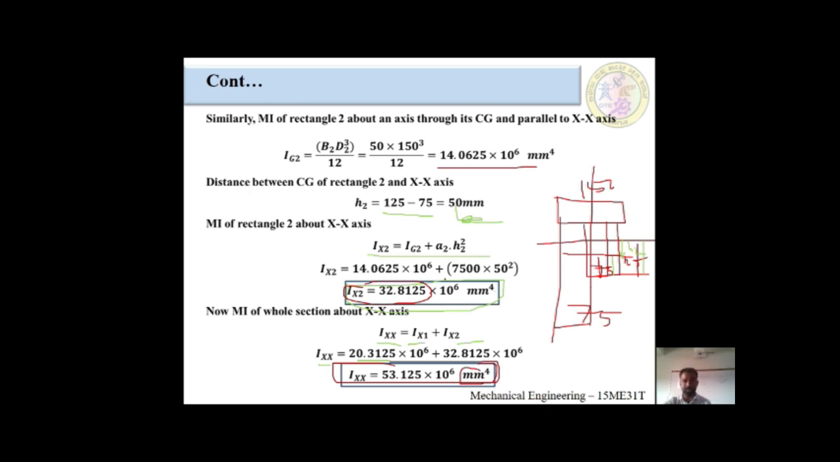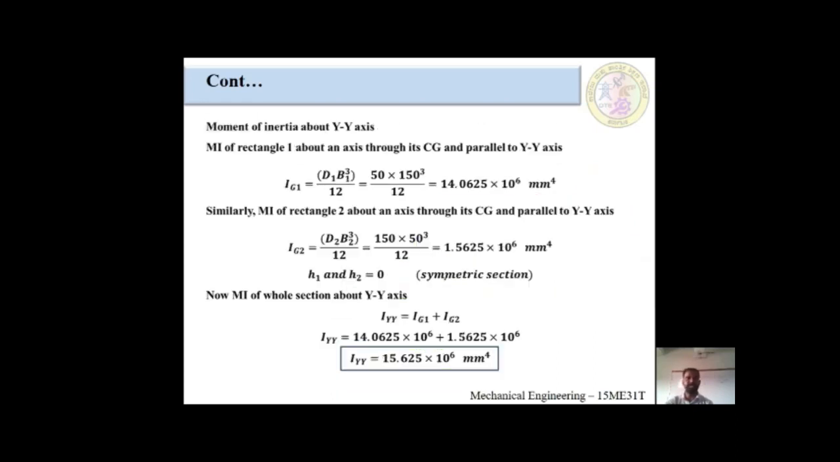Okay. After better understanding this slide, I am going to move to the next slide. Which part do we have to calculate? Up to here we have calculated the moment of inertia about the x-axis. Now, the y-axis. Only two components we are having.